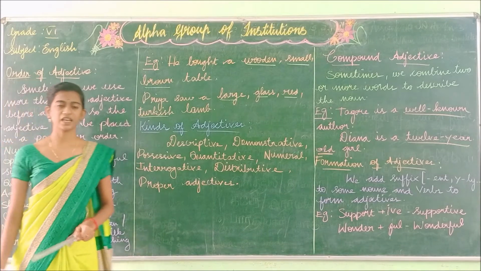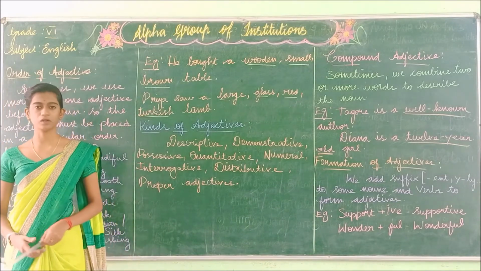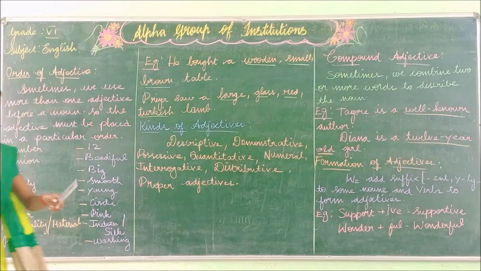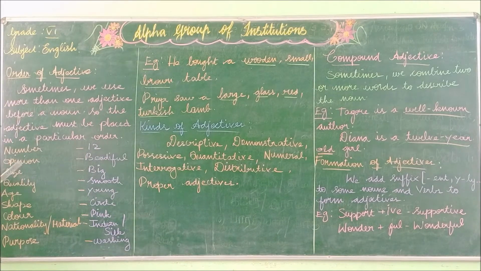So in your book exercise, there will be options given for you in a shuffled manner. So you have to arrange them in this order: number, opinion, size, quality, age, shape, color, nationality or material, purpose. Have you understood the order of adjective? Sometimes we use more than one adjective before a noun. So the adjectives must be placed in a particular order. So this is the order for it.